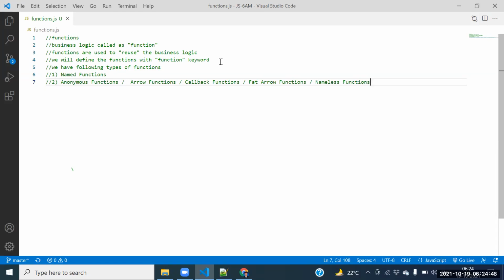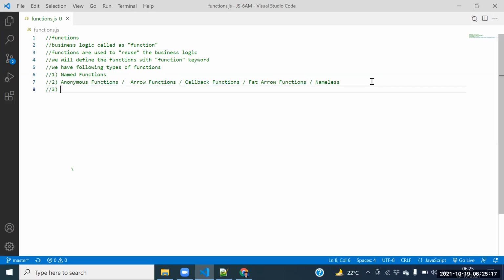Tell me, Nagababu, what is the first type of function? Named function. What is the second type? Anonymous functions, also called arrow functions, callback functions, fat arrow functions, nameless functions.